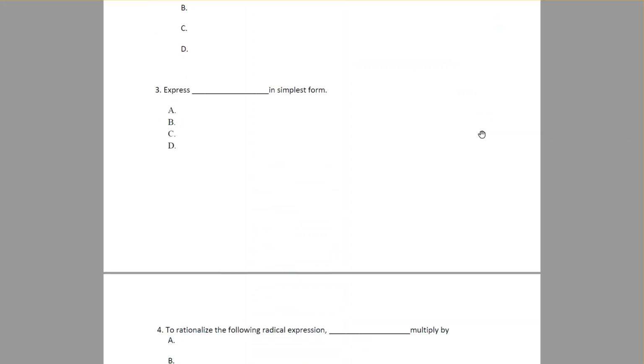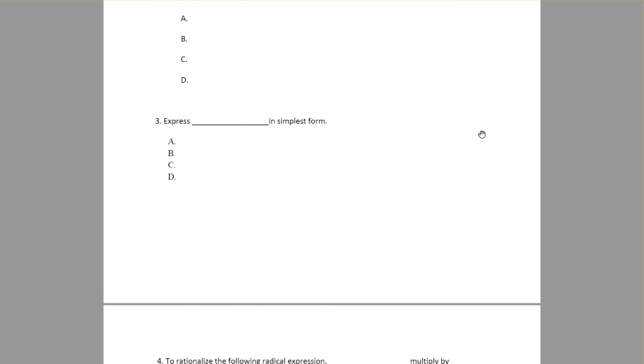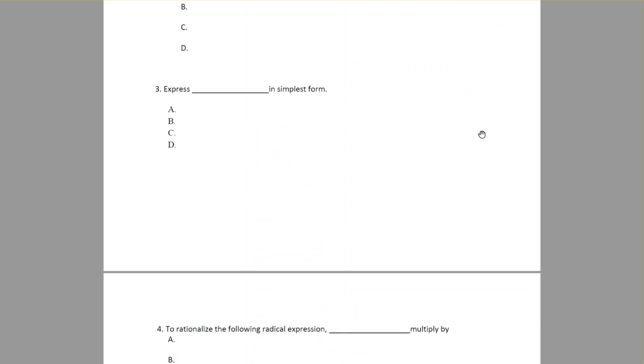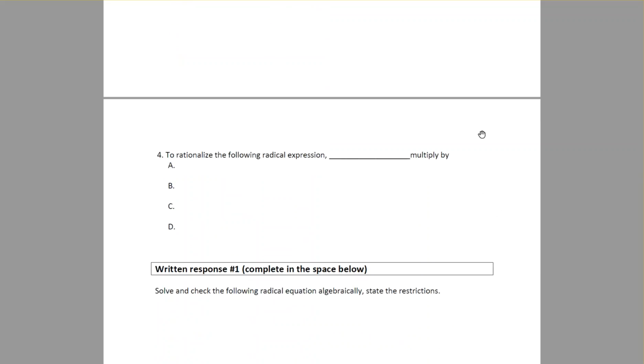Some of them are going to be a bit more vague. So express, like we're in the radicals unit, so obviously it's going to be some sort of radical. But this, who knows? Is this going to be adding, subtracting, multiplying, dividing, or is it just simplifying? So you're not too sure. You got to make sure you know how to do all of those.